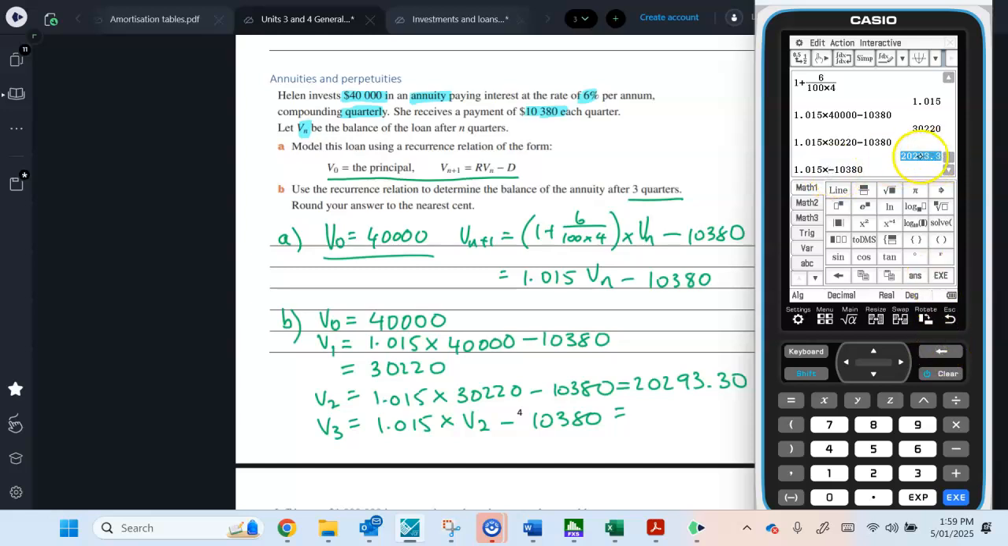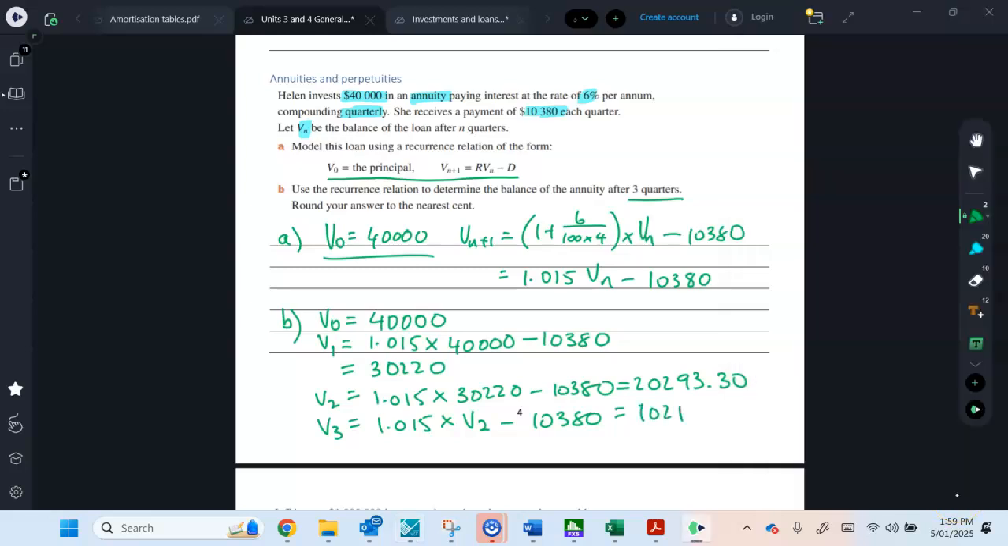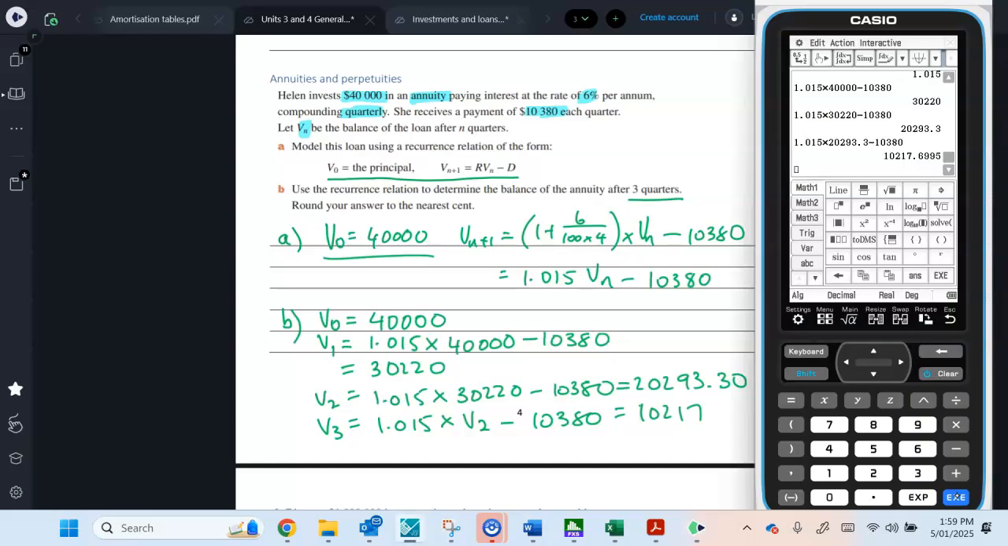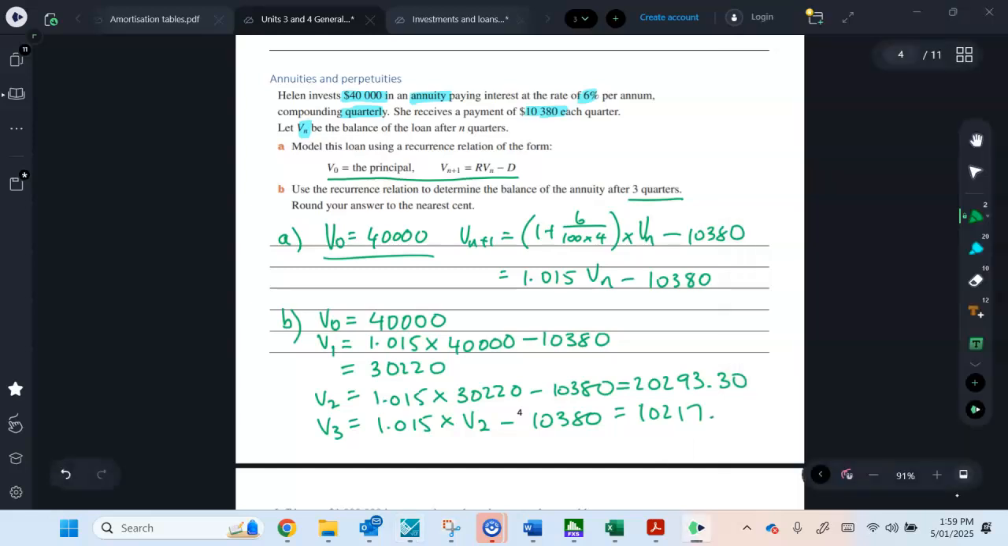And then I can just drag this one down here. All right, 10217. And then we've got to round that. So 6995, so it does round to 70. All right, so make sure you do that.